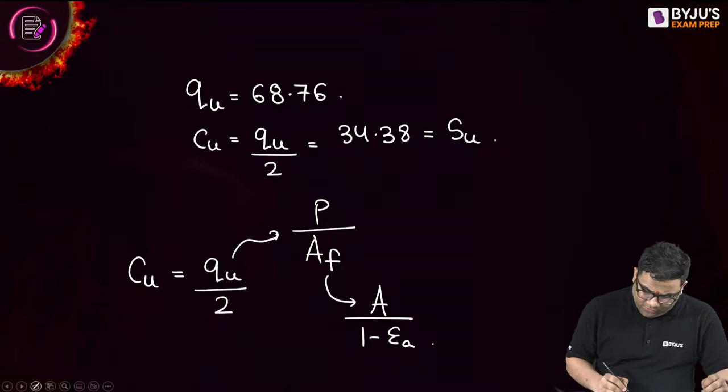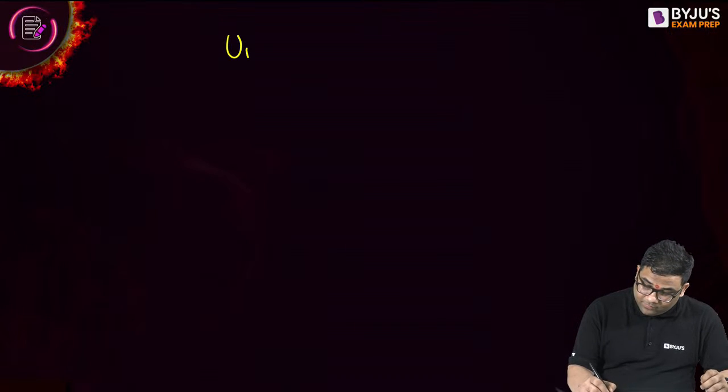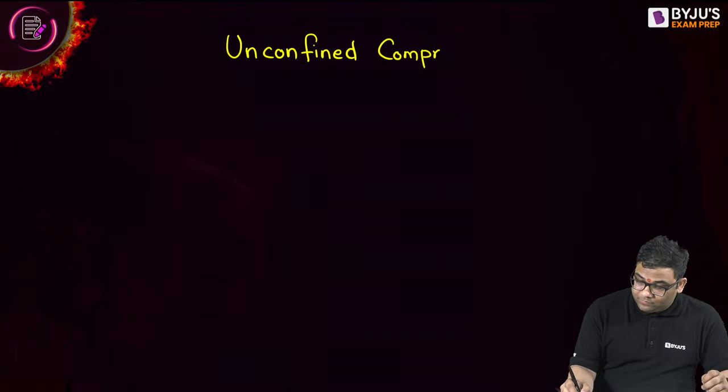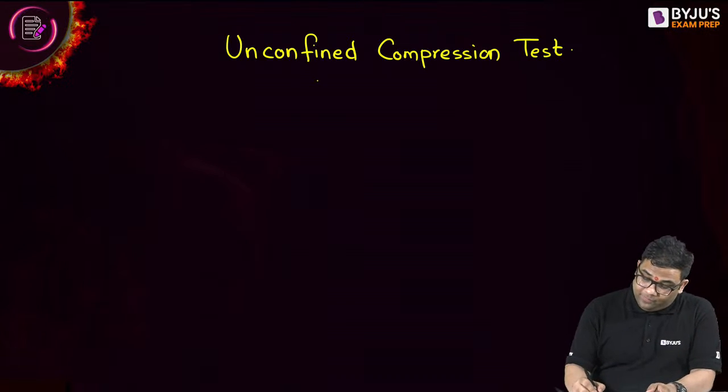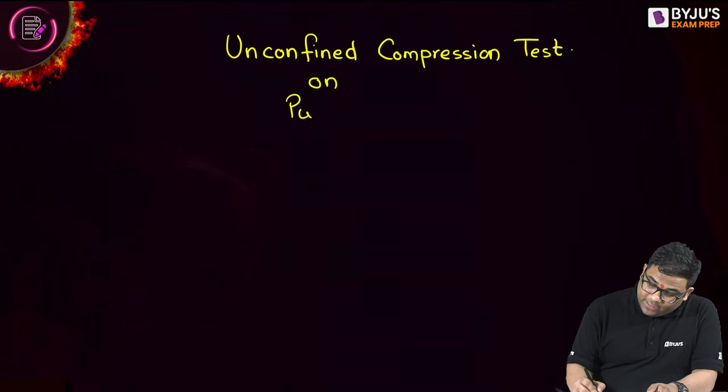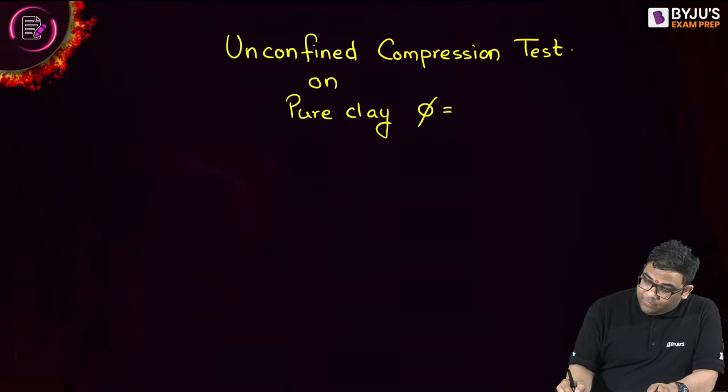Now, in an unconfined compression test, if I am conducting it on pure clay, pure clay means what? Phi is equal to 0, na?